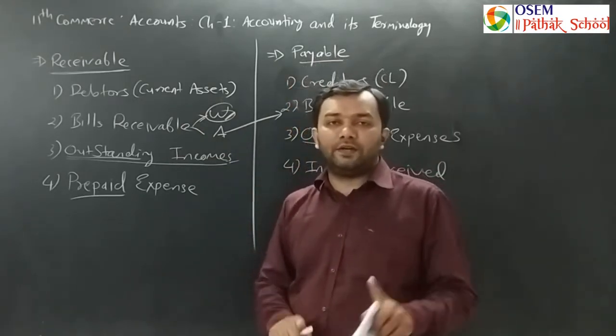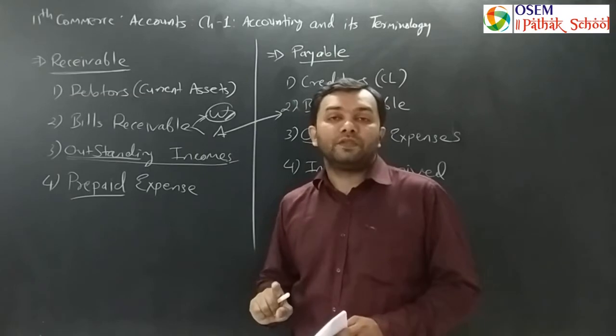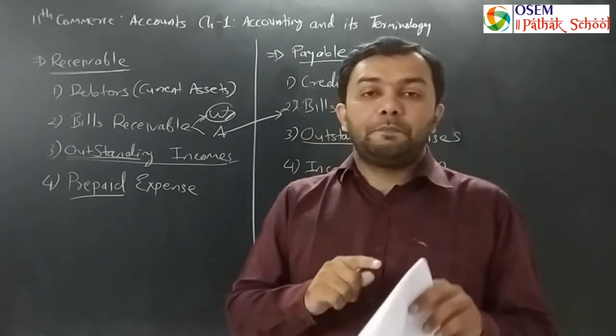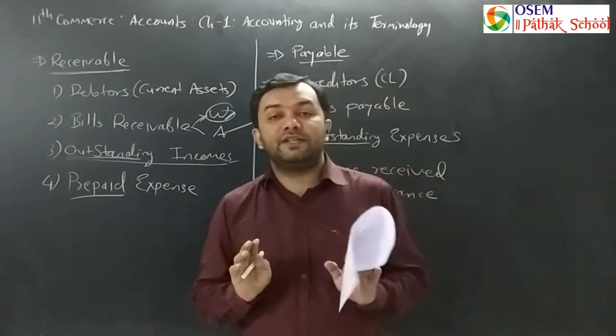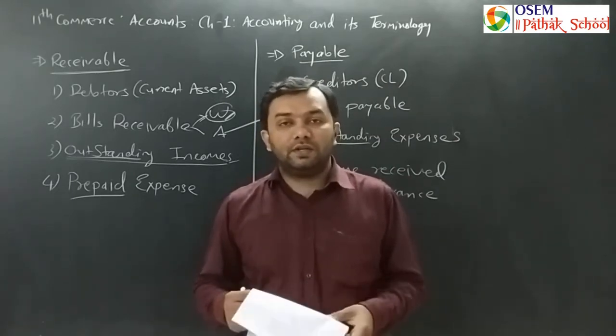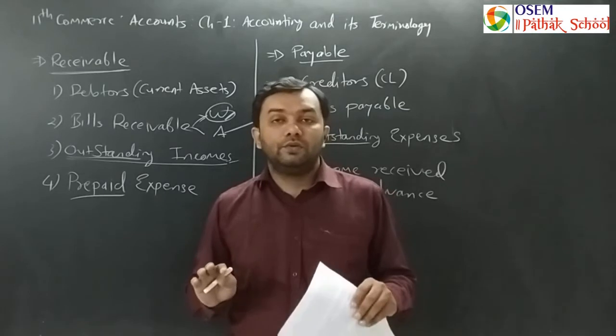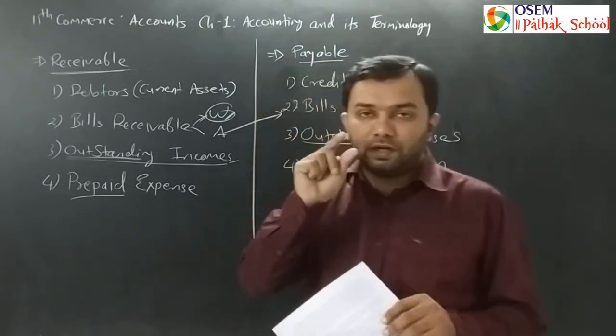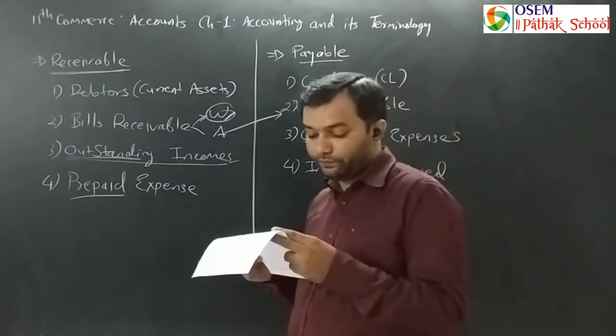So you have to bifurcate who is the writer and who is the acceptor. On that basis, you can bifurcate what is bills receivable and what is bills payable. If you cannot determine both, you are going to make some trouble for yourself.